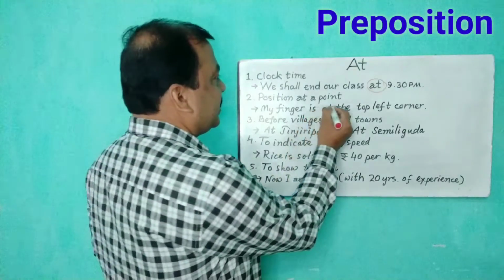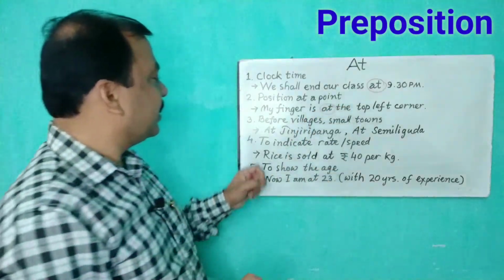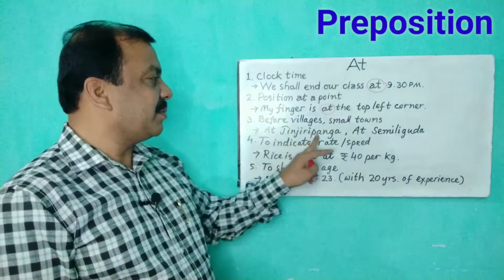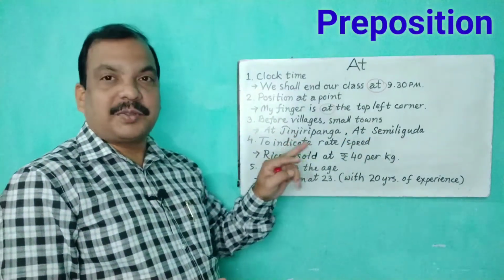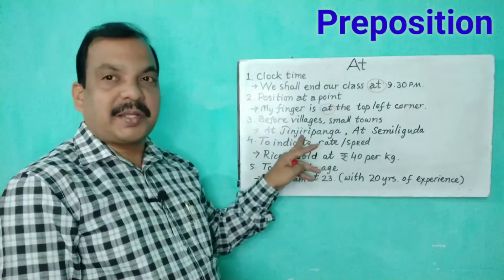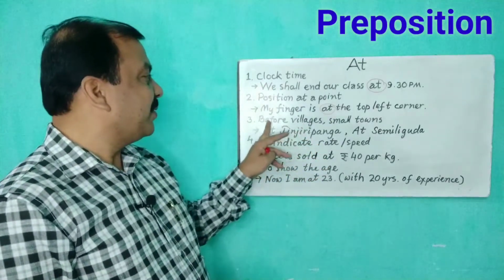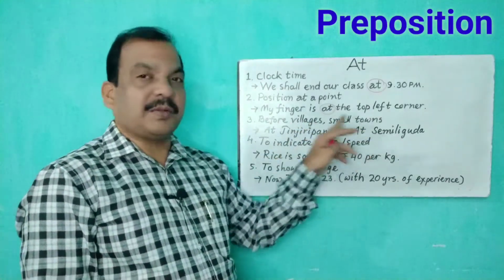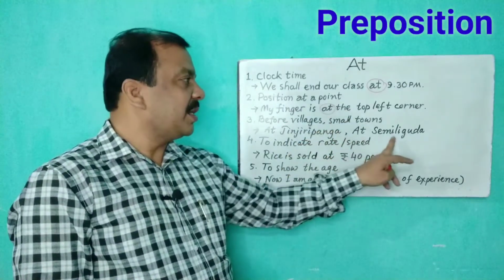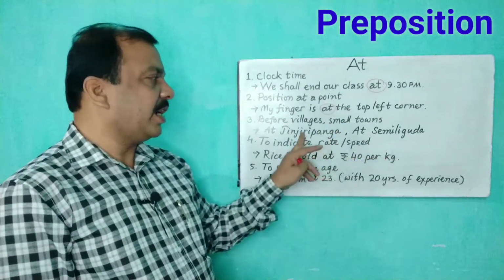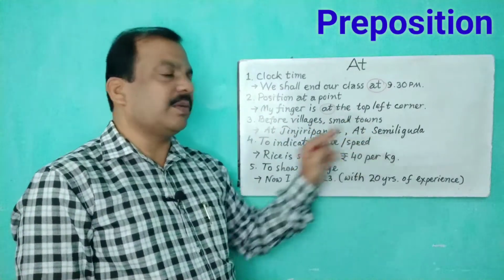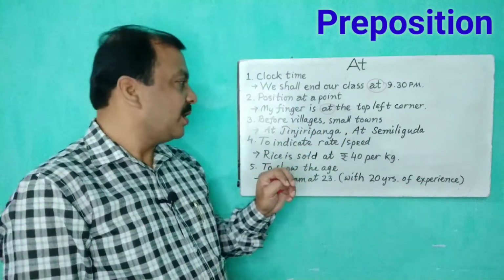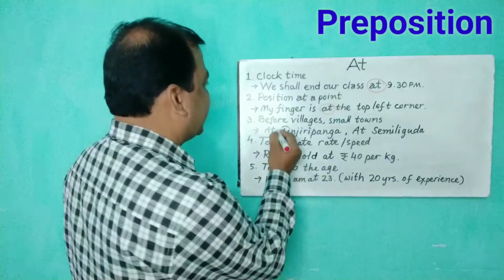And next, let's move to the third example: at Jinjiriponga, at Semeliguda. Jinjiriponga is only 5 kilometers from my native, my favorite village. Before villages or small towns, Semeliguda is a small town, Jinjiriponga is a village. So before the names of villages and small towns, we use the preposition at.